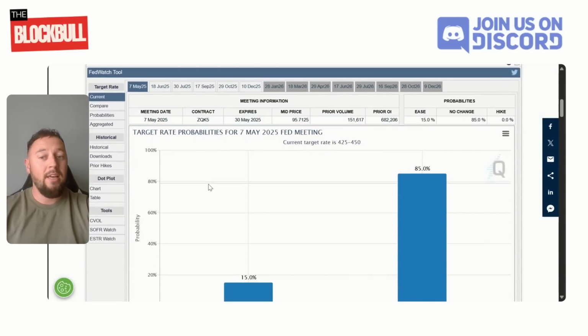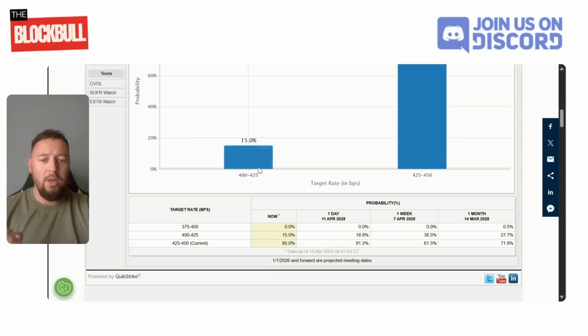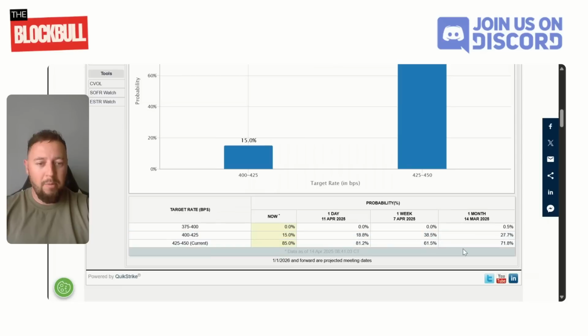And if we come down here, we can see the target rate probabilities for the 7th of May, when the next Fed meeting is due to occur. So there's an 85% probability that rates will remain the same, and there's a 15% chance we will see rates cut. We really want rates to be cut. Now you can see down here, over the month and over the week, how the probabilities are changing.